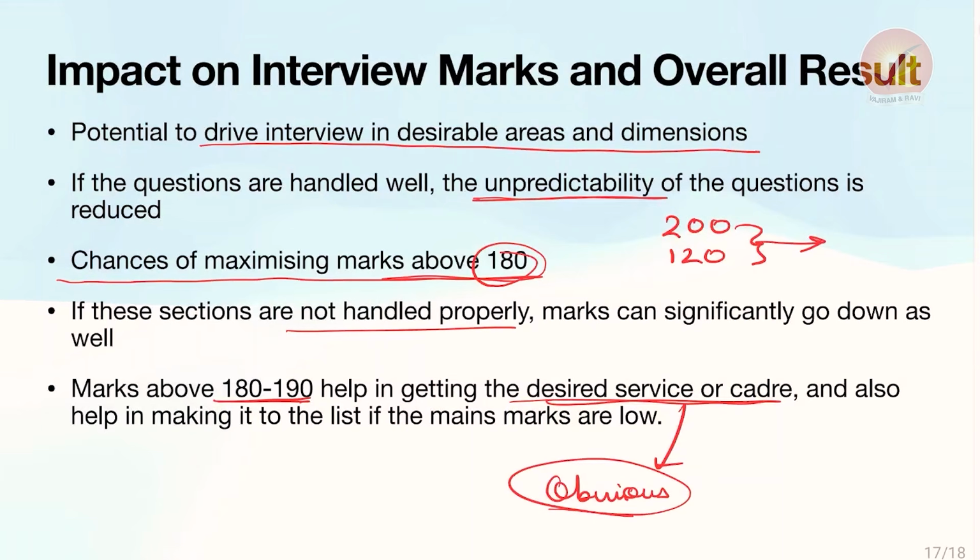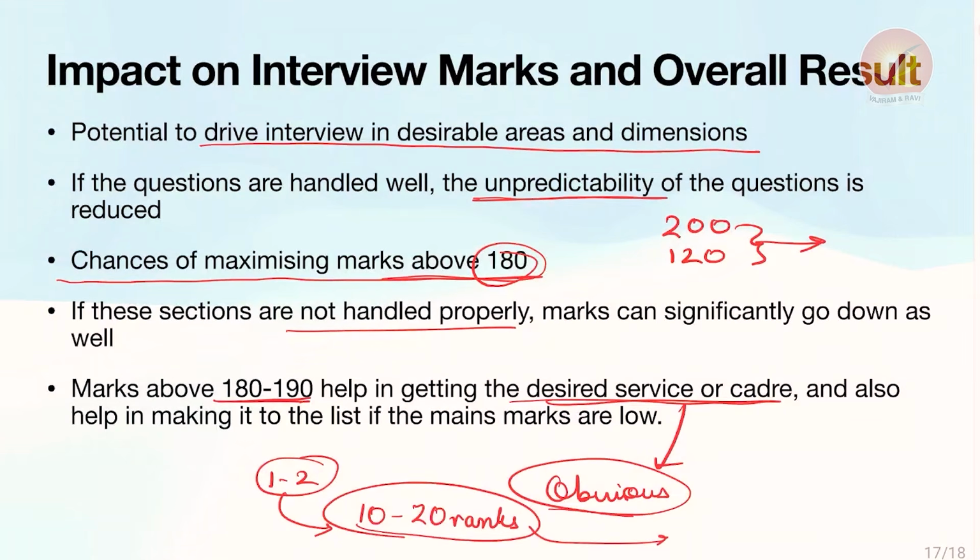Better the marks, higher the chances of getting the desired service. It can make a difference of 1 or 2 marks, but 1 or 2 marks in terms of your actual result is almost 10 to 20 ranks. 10 to 20 ranks will shift you from IAS to IFS, from IFS to IPS, from IPS to IRS. 10 to 20 ranks are quite a lot, and let's say you are within IAS, your cadre will also be decided by this. Maybe your home cadre. 1 rank or 2 ranks also decides the difference between the cadre.